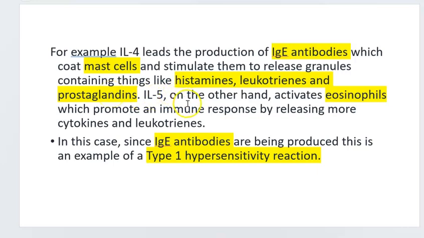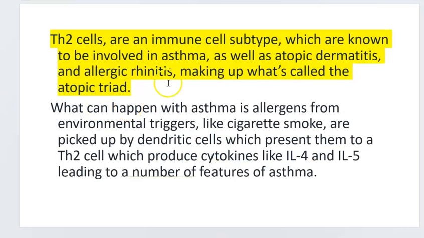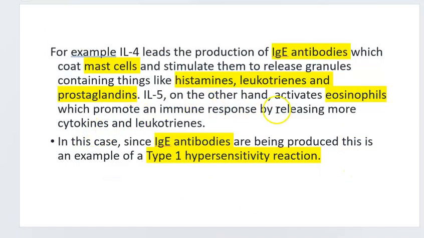Okay? On the other hand, we could say that we get an environmental trigger like cigarette smoke. Our dendritic cells pick it up. It is presented to the Th2 cell, and that then produces IL-5. When IL-5 is produced, IL-5 activates eosinophils, which promote an immune response by releasing more cytokines and leukotrienes. So if we were to think about asthma, what happens is that the Th2 cells become activated, and we get activation of IgE and activation of eosinophils.